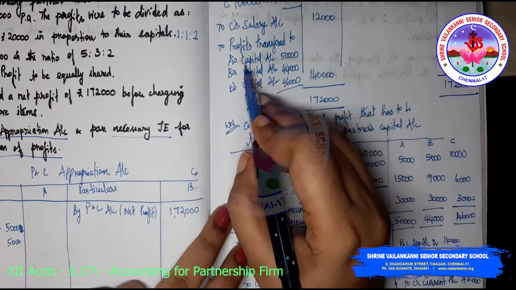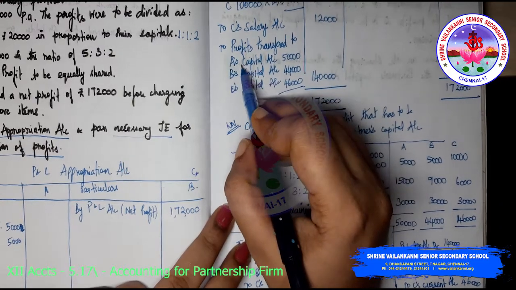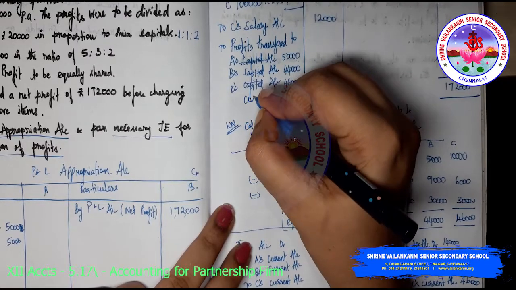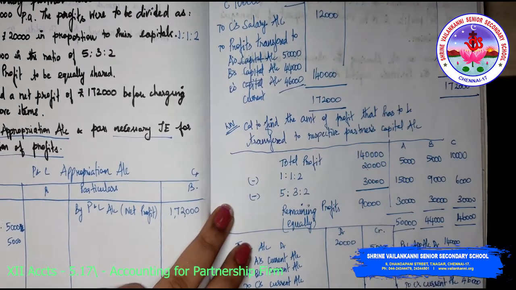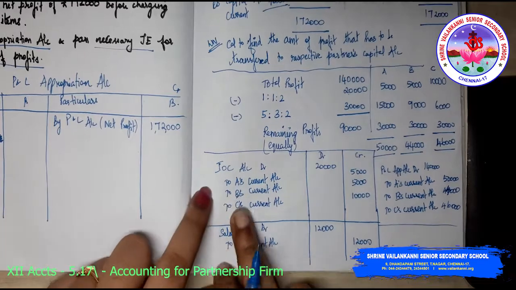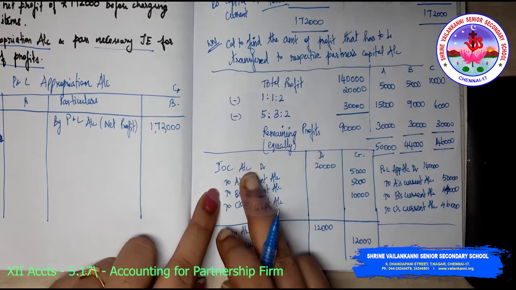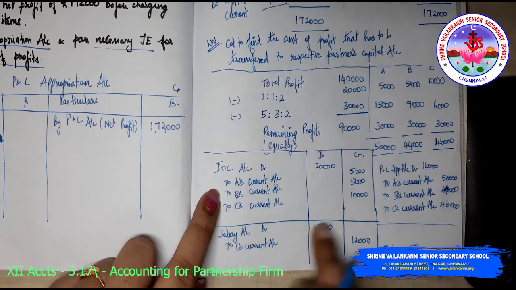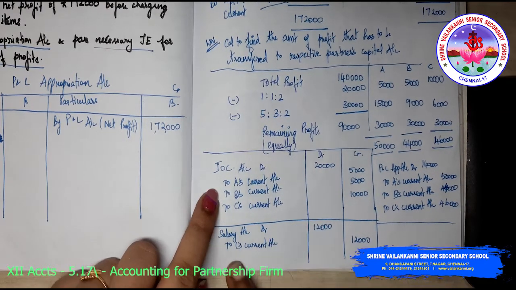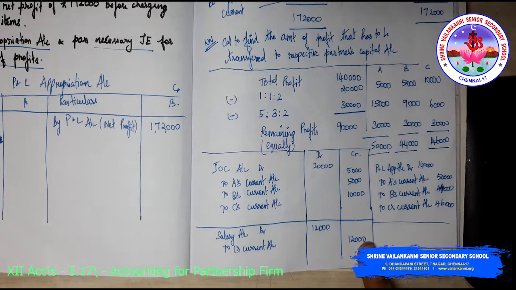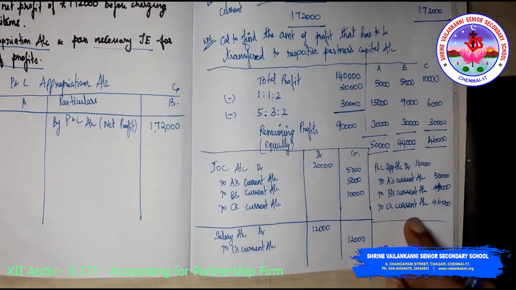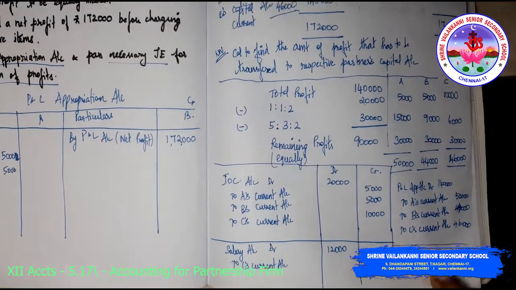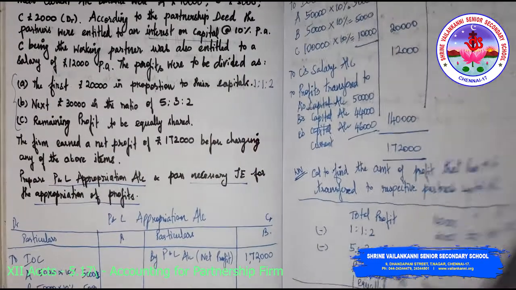So here too, instead of writing capital account, you can write it as current account. Okay, so current account will be right. So this is how you need to pass the journal entry. Interest on capital account debit to A's current account, B's current account, C's current account. Salary account debit to C's current account, and P&L appropriation account to A's current account, B's current account and C's current account. I hope that this problem is clear.